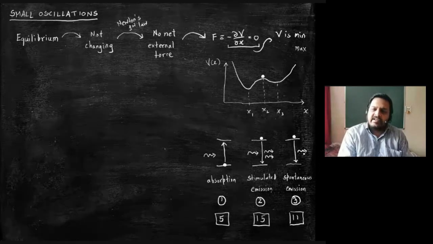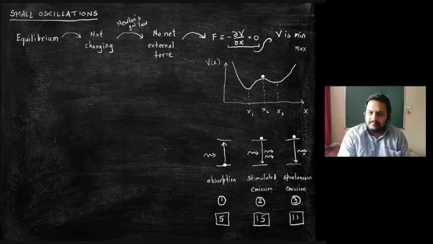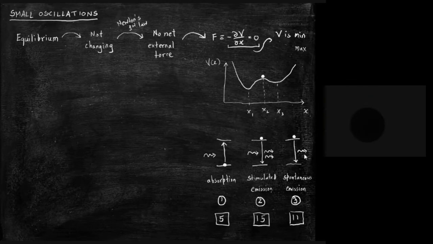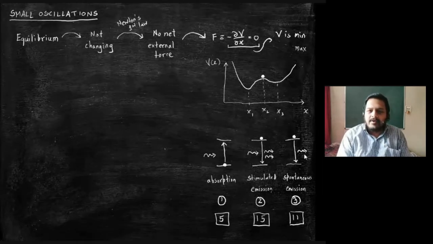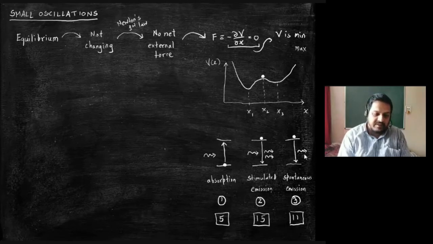If that is the case, then now look at this one, spontaneous emission. Is there any external influence? No. Then why is it taking place? It's an interesting question. All our laws of physics, everywhere we believe that everything should have a reason, a causative agent, something which causes that to happen. Right?